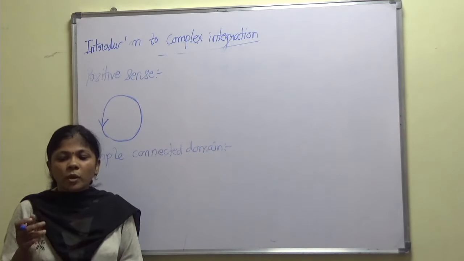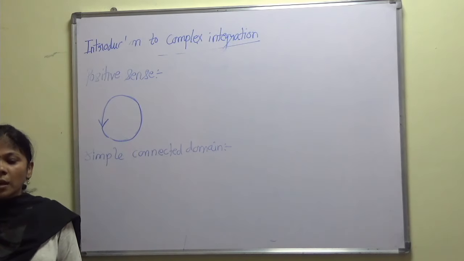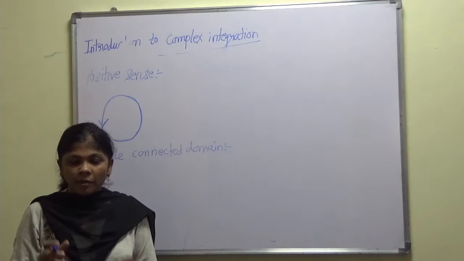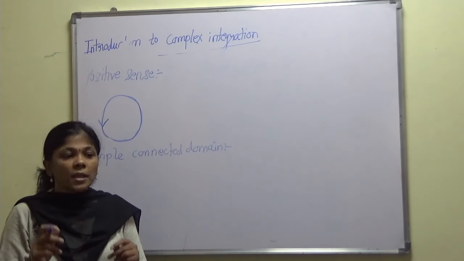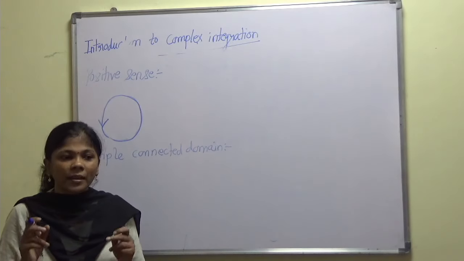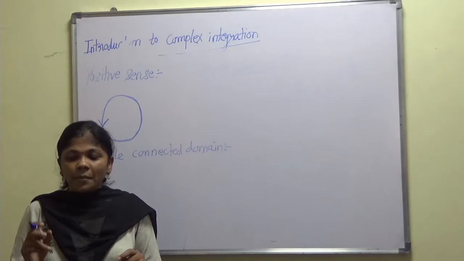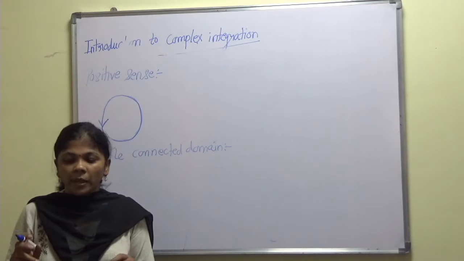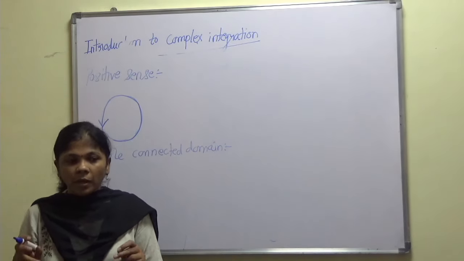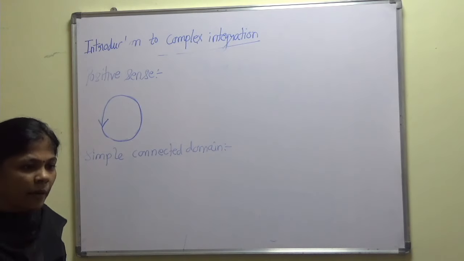In other words, if every simple closed curve inside D encloses only the points of D, then it is called a simply connected domain. We can take one example on this.